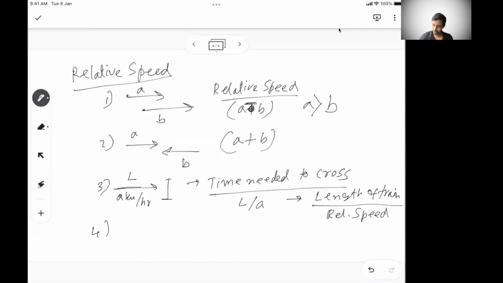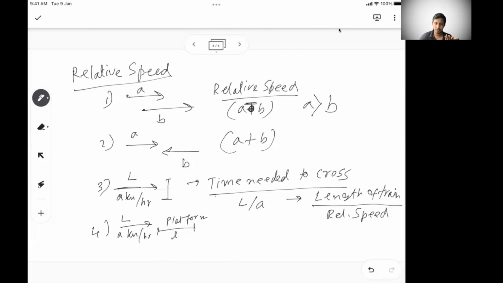Now the other variation of this is, let's say a train is moving, and there is a platform, and let's say the platform's length is small l. So this is a platform. Now this is still a stationary object, but it is no longer one whose length you can ignore, like a tree or a pole.